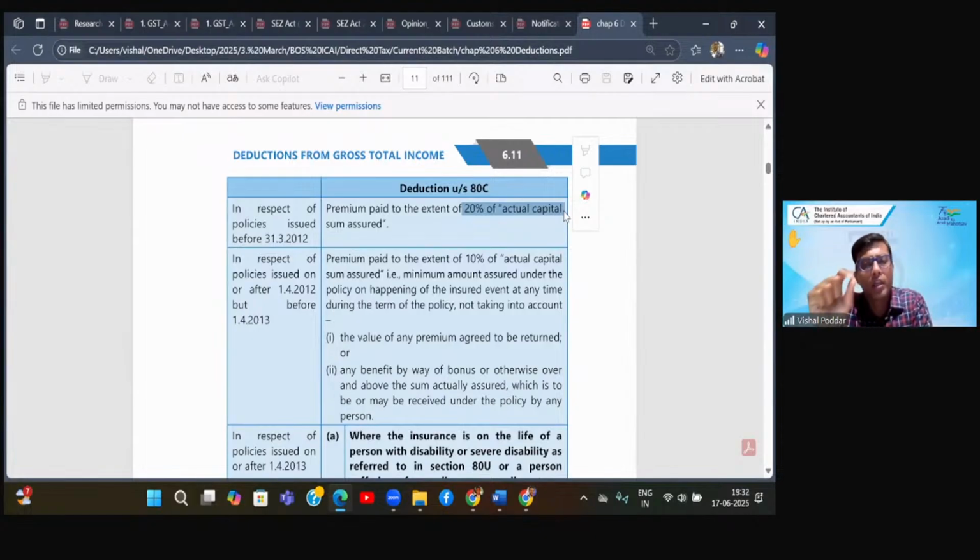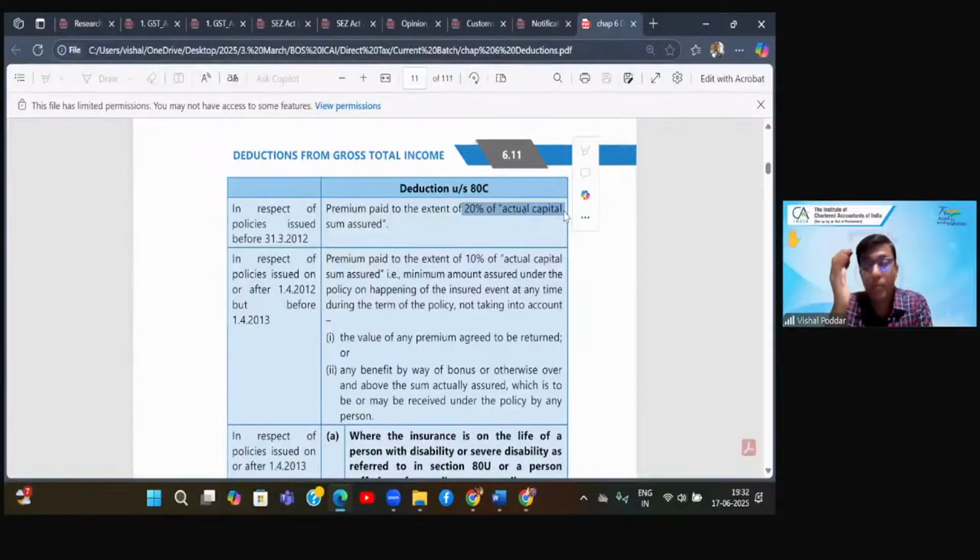Now, taking an example of this, let us say my policy amount is rupees 5 lakhs. So I have taken out a policy where the policy amount is 5 lakhs. That is also called the capital sum assured. So capital sum assured is that 5 lakhs. Fine. Now, if I have taken out a policy of 5 lakhs, then I have to see when have I taken out this policy.